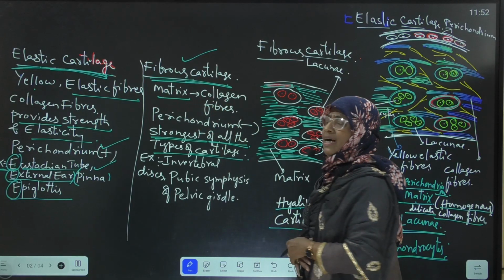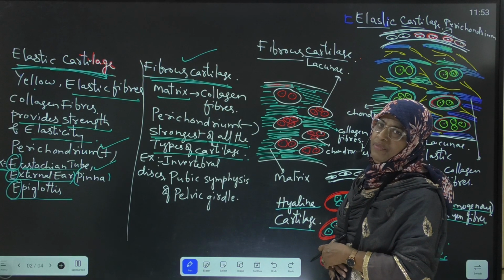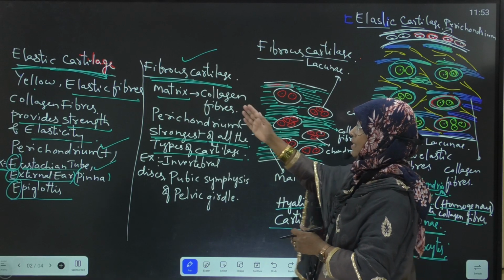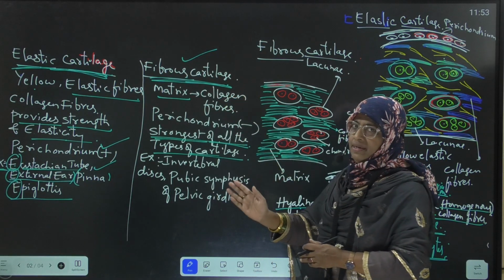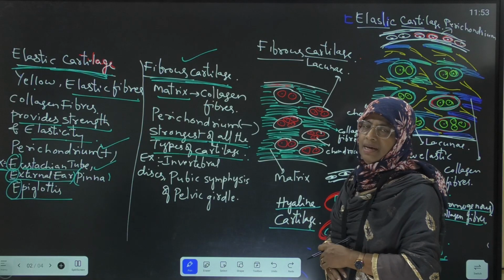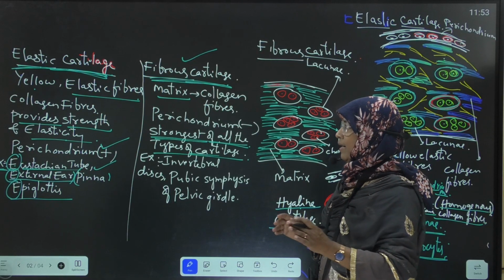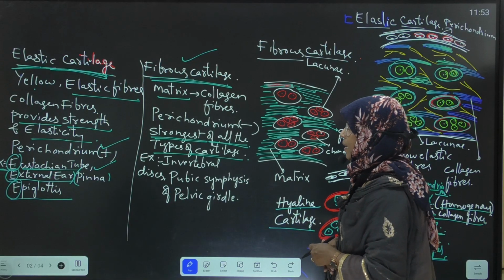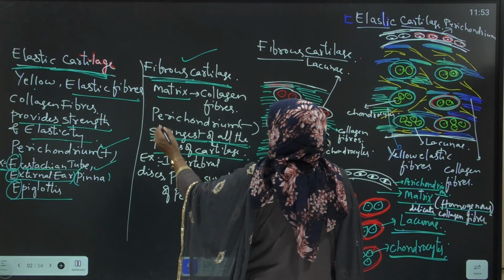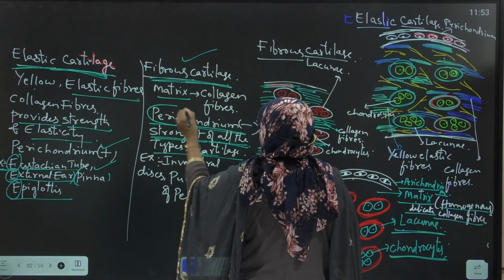Matrix of the fibrous cartilage consists of only collagen fibers. Yellow elastic fibers are absent. Only collagen fibers are abundant in the matrix of the fibrous cartilage. Next, for the fibrous cartilage, perichondrium is absent.